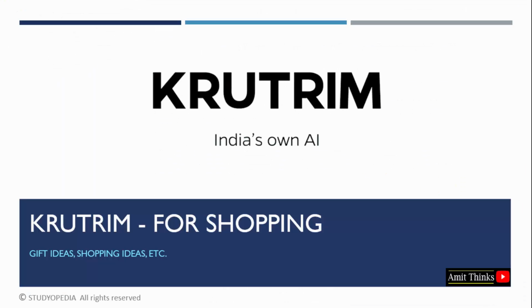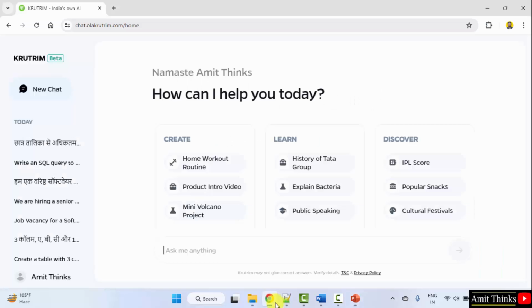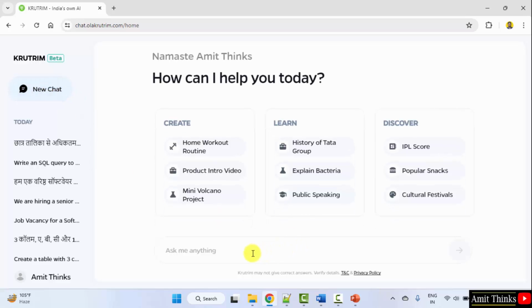In this lesson, we will learn how to use Krutrim for shopping. So let's say you want some gift ideas, shopping ideas, you can easily use Krutrim for it. Let's see how. So here is our Krutrim. We already logged in and clicked on new chat. Now let us ask, let's say you want some gift ideas for people who love cricket. Submit.